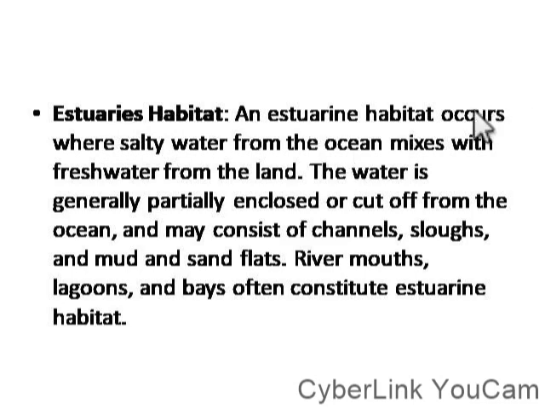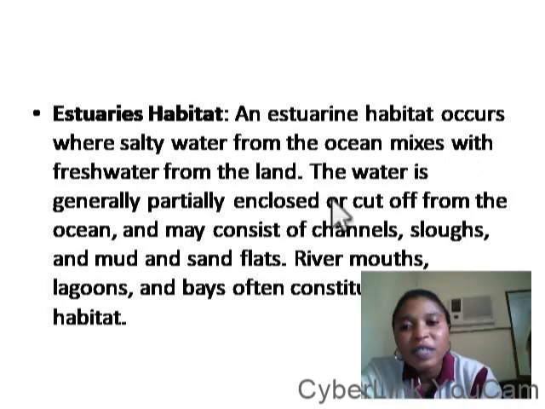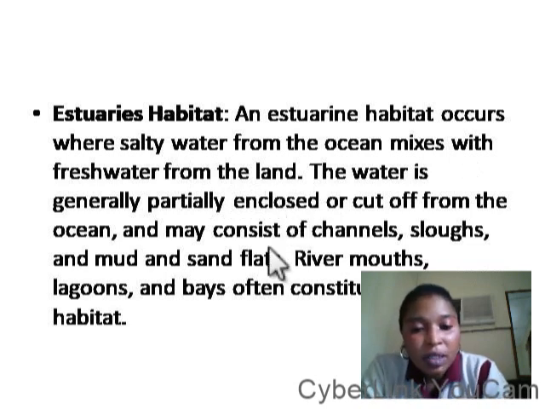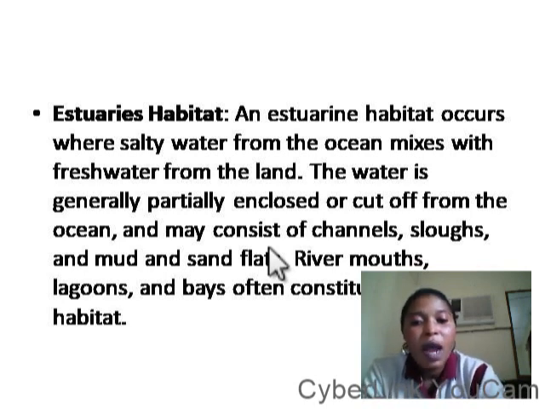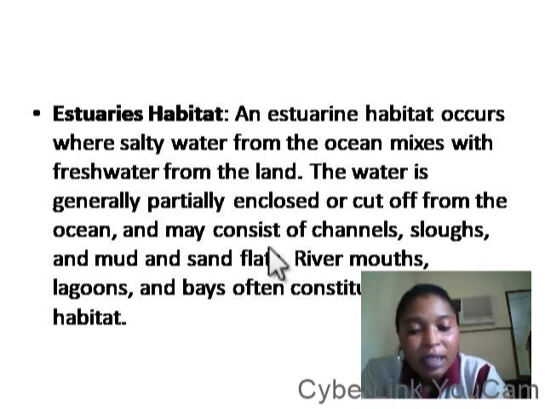This habitat occurs where salty water from the ocean mixes with fresh water from the land. So what is it telling us? It's telling us that we have 3 types of aquatic habitat. Number 1 is freshwater habitat. Number 2 is marine or saltwater habitat. Number 3 is estuaries habitat.